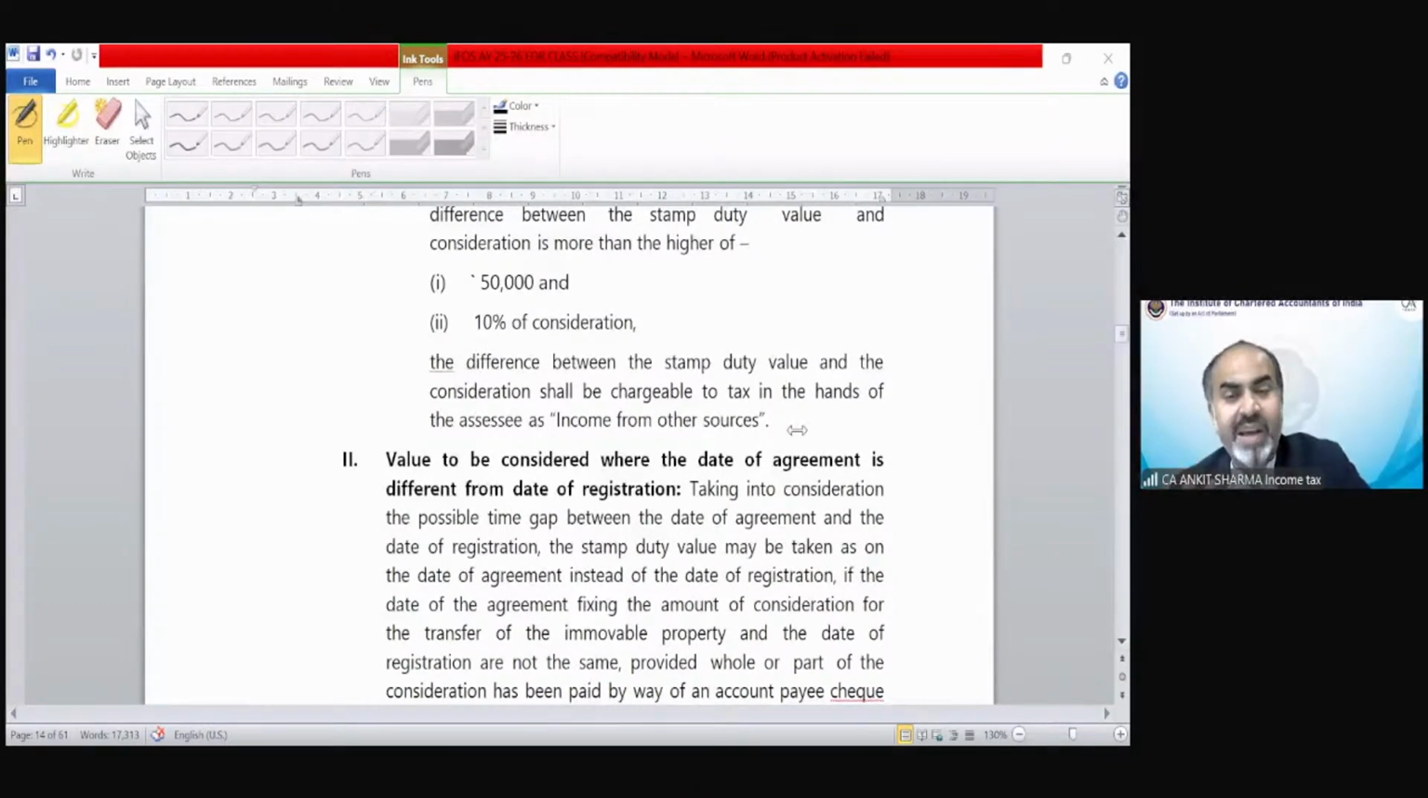So these gifts are taxable, but there are certain cases in which these provisions would not be applicable. That means if the gift has been received from a relative, if the gift has been received on the occasion of marriage, by way of will, from a registered trust, etc., that we are going to discuss later.